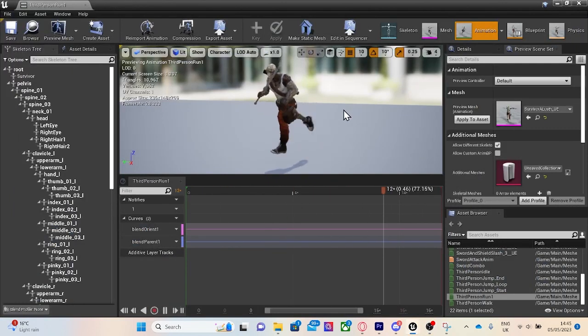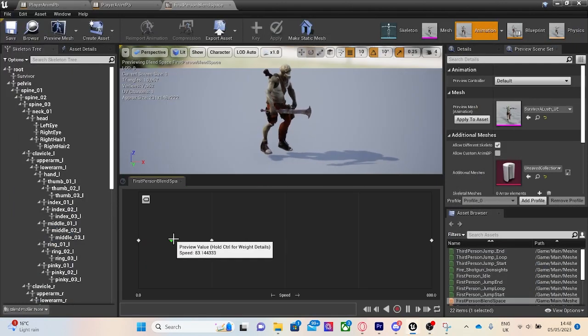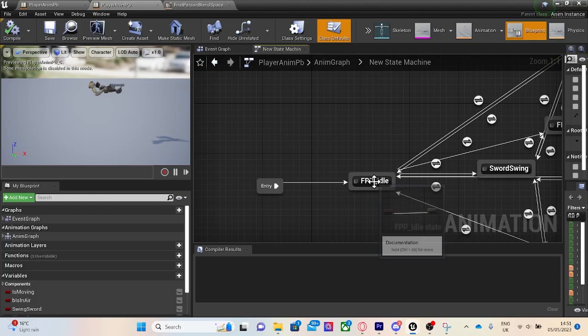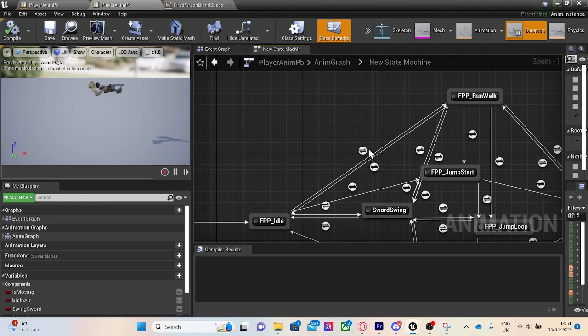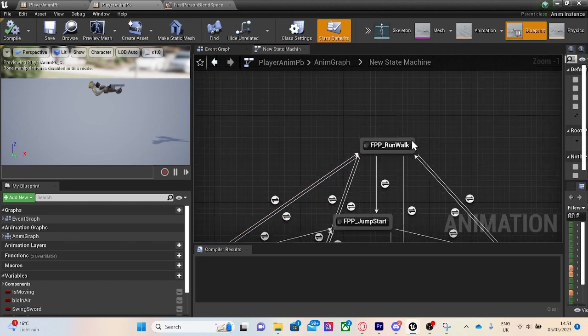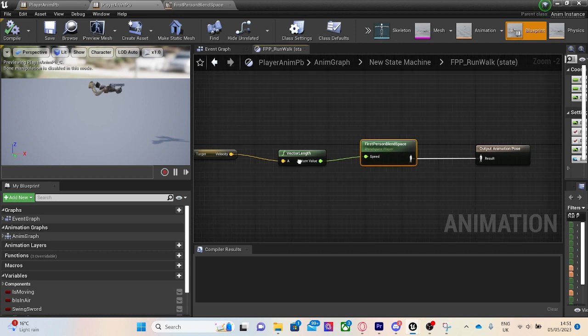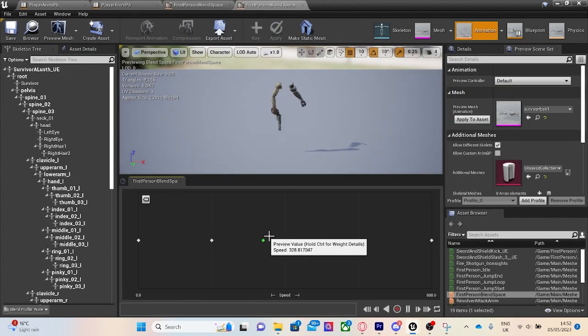I added animations to the character. This was done using an animation blueprint and blend spaces. Here is the animation blueprint. From the entry point, the blueprint defaults to the idle state. If the player is moving, then the first person blend space is used, which uses the player's velocity to drive the blend space containing idle, walk and run animations.